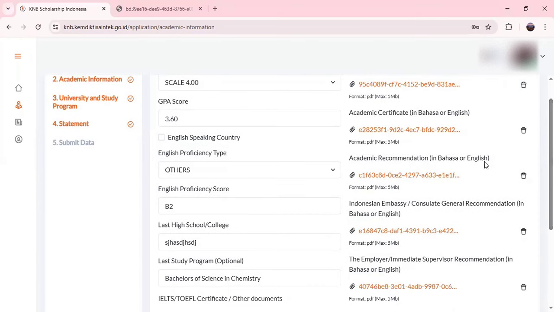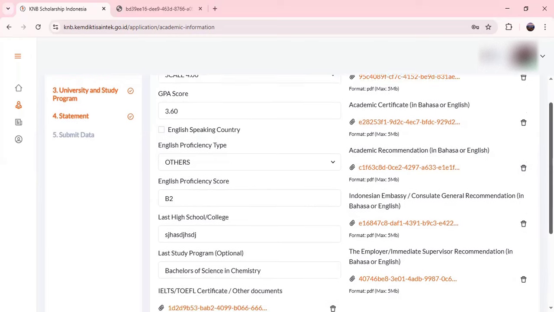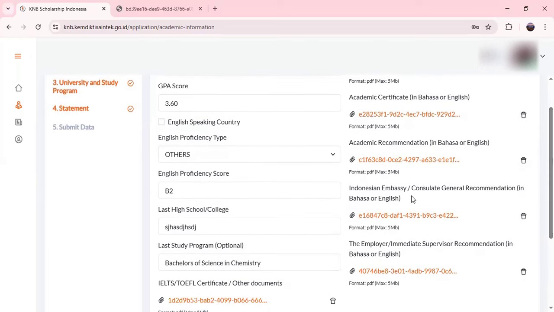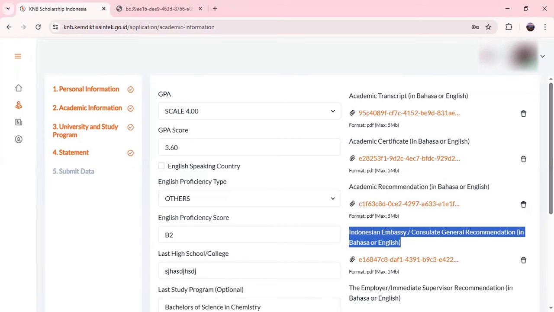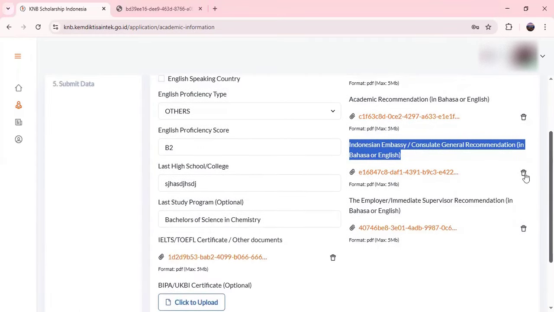Next is an academic recommendation letter from any professor other than your immediate research supervisor. And here you have to upload your recommendation letter from the embassy, either from the consulate general or the embassy.